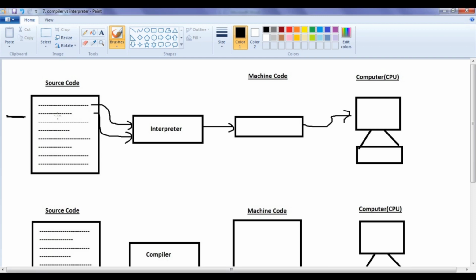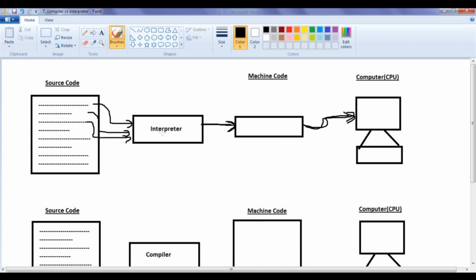So what does the programmer need to do? He needs to remove the error present in that line. Then he needs to reinterpret once again. So once again we have to give the source code to the interpreter. What does the interpreter do? It takes the first line again. It scans. Okay, there is no error. It translates that to machine code. Then that line will be executed by the computer. Then the interpreter takes the next line and scans. As there is no error, it translates that line to machine code. Then that code will be executed by the computer. Then the interpreter takes the next line.